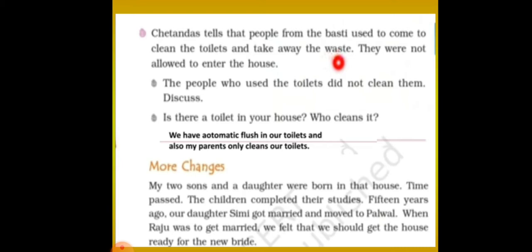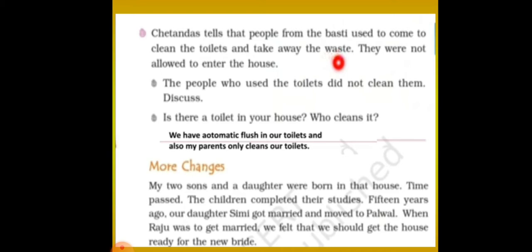So he is now marrying his daughter. Simi got married and she was given to the place of Palwal. When Raju was to get married, now Chetan Das had two sons. Now they are at the age of marriage. So Raju and Montu were the two sons of Chetan Das. The first son Raju was to get married. We felt that we should get the house ready for the new bride.